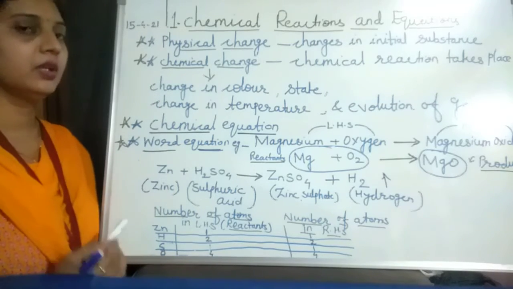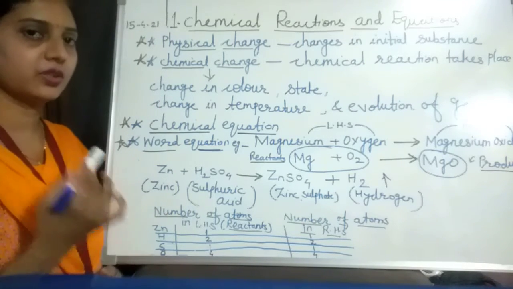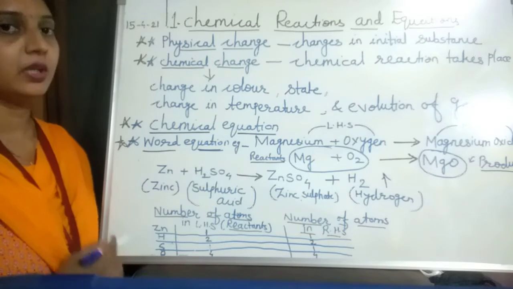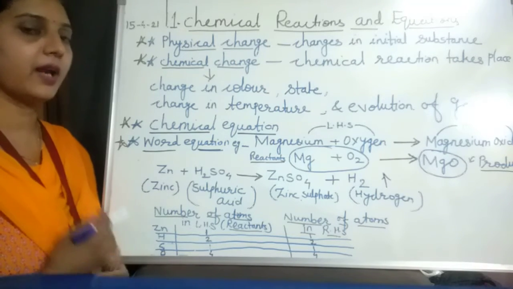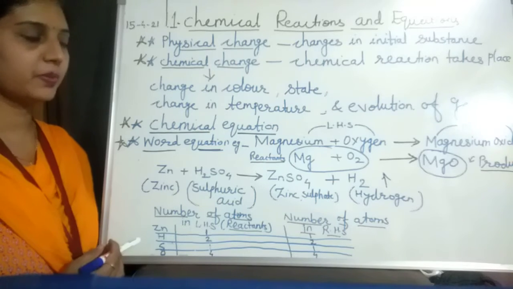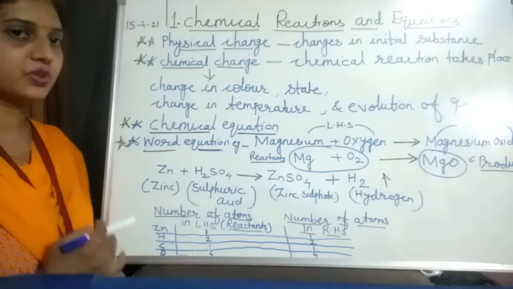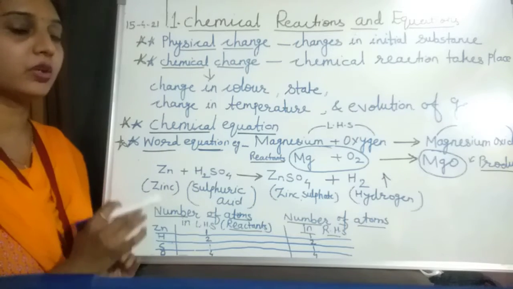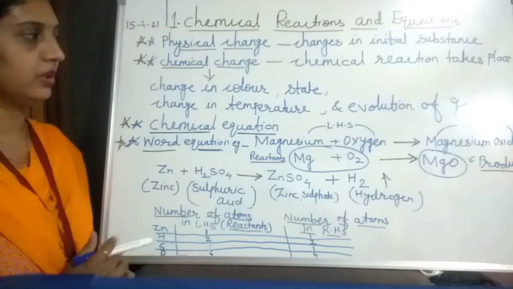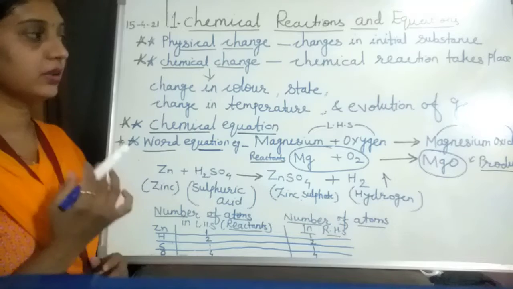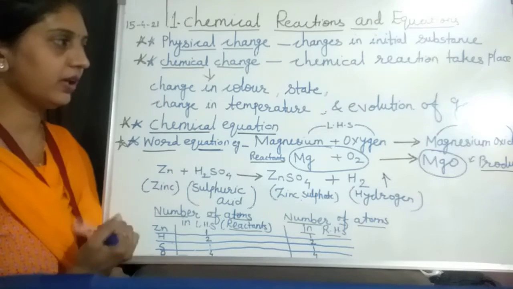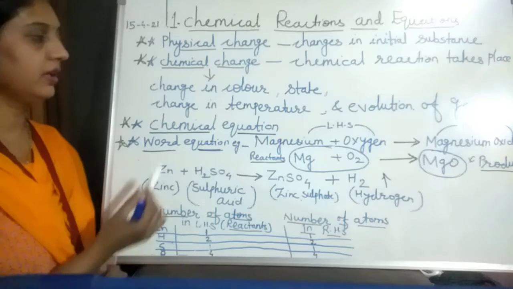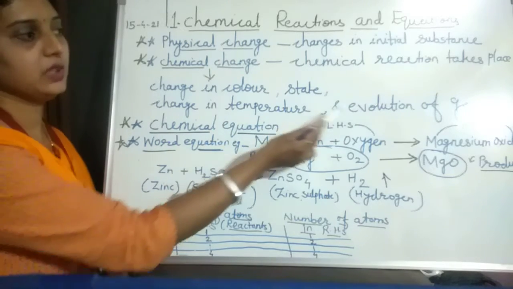What is a chemical change? A change in which a chemical reaction occurs and a new substance is formed is called a chemical change. In a chemical change, whatever reaction takes place, the substance which is formed is totally different from the first one we have taken for the reaction. So with the new substance formed, there may be a change in state, change in color, change in the temperature, as well as evolution of gas.